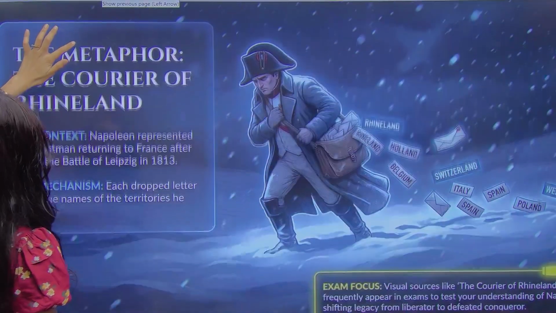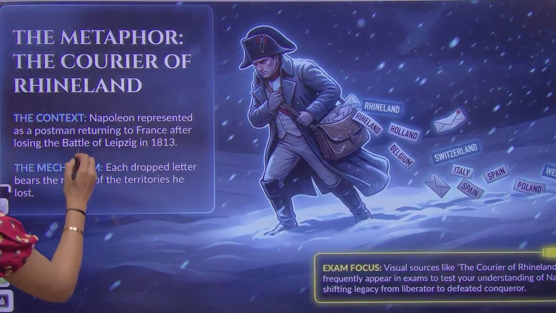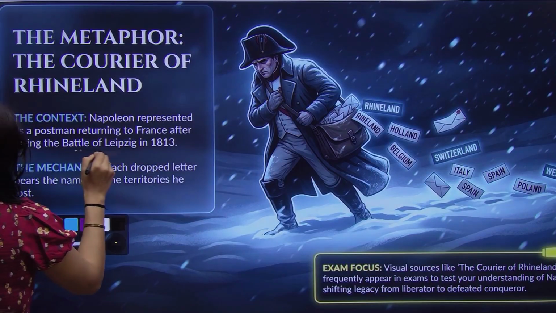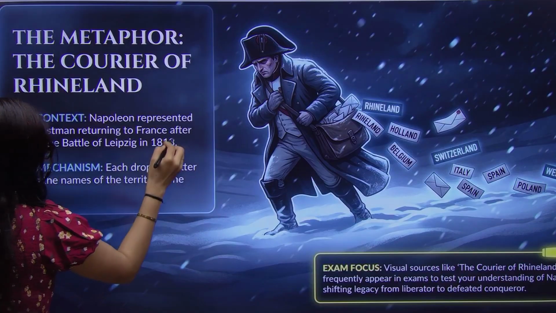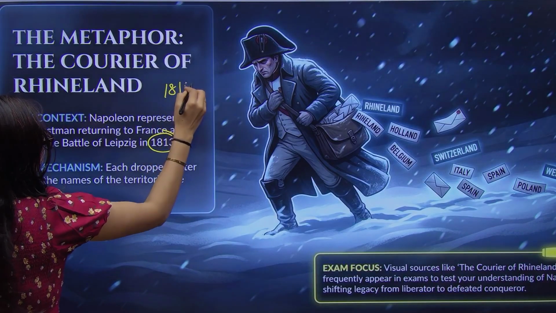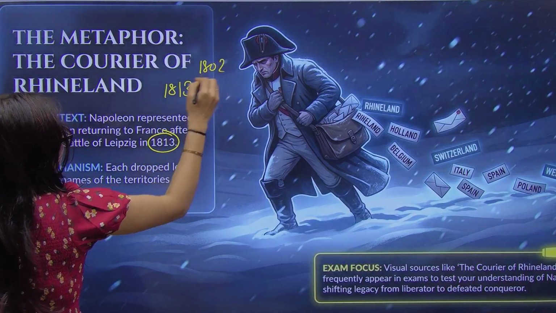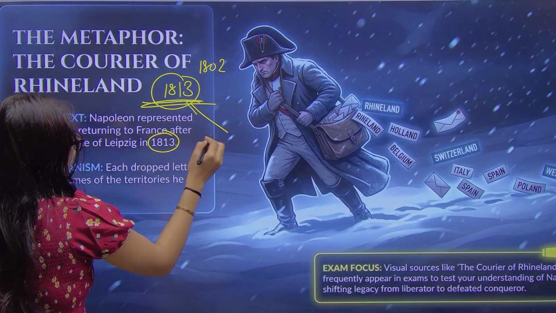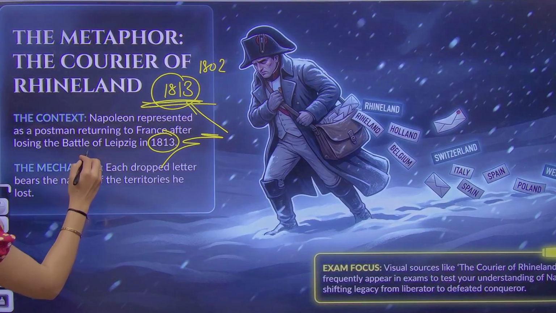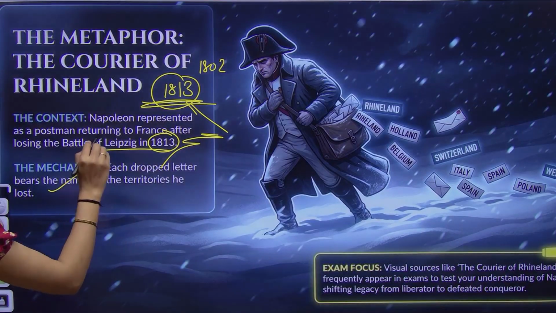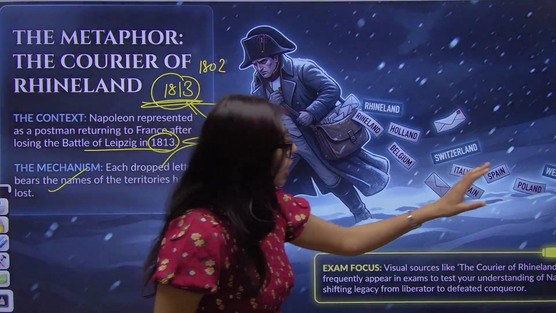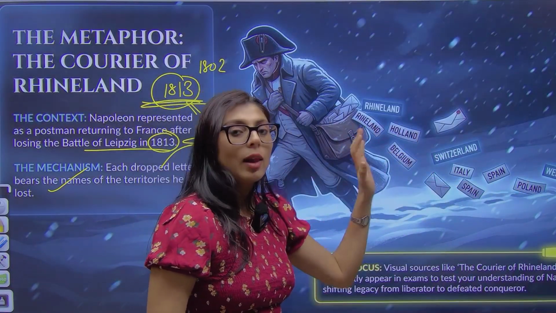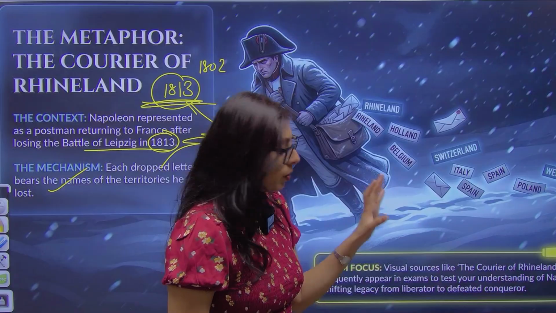He is returning to France after losing the Battle of Leipzig. He lost the Battle of Leipzig in 1813. Napoleon came in 1802. So when he was conquering the entire Europe, he was not able to do the entire thing. So in 1813, he lost the Battle of Leipzig. Each dropped letter is basically the name of a territory which he lost. So he lost Westphalia, Poland, Spain, Switzerland, Holland, Belgium and Rhineland. Got my point? That is why I showed you the map previously.